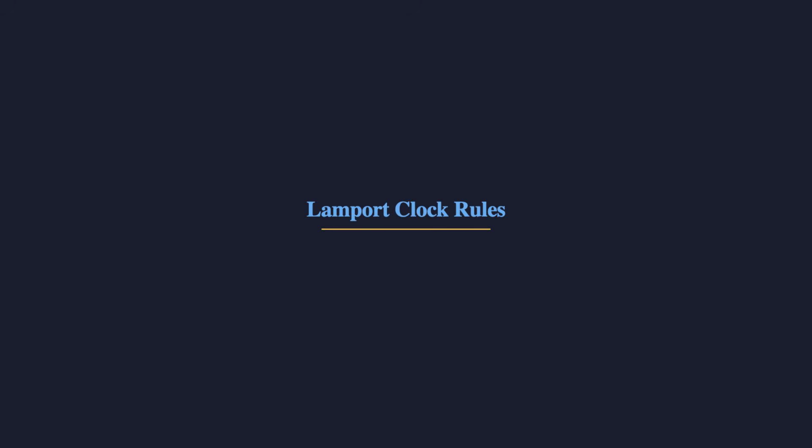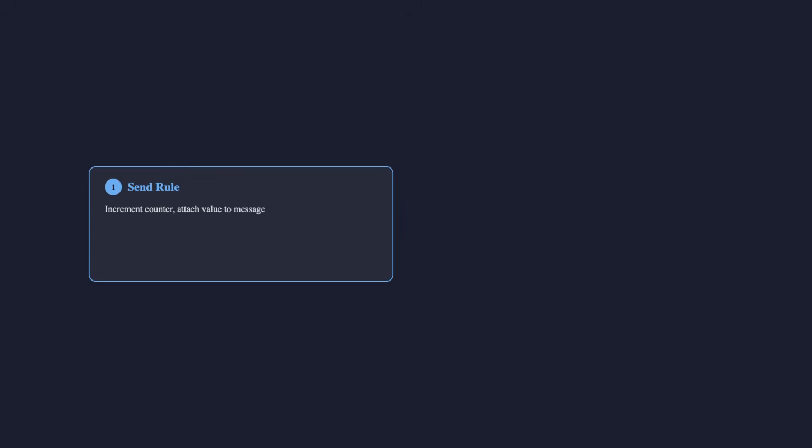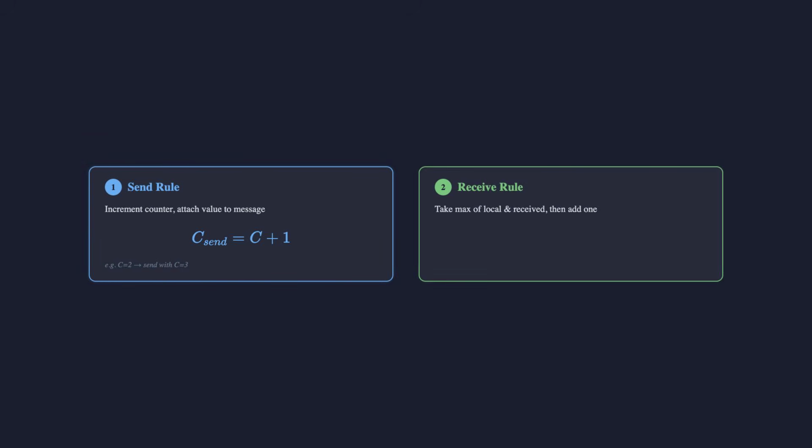Lamport clocks become powerful when nodes communicate. There are just 2 rules for message passing. Rule 1. When a node sends a message, it increments its counter and attaches the counter value to the message. So if node A's counter is at 2, it becomes 3, and the message carries the value 3. Rule 2. When a node receives a message, it takes the maximum of its own counter and the received value, then adds 1. This is the key mechanism.